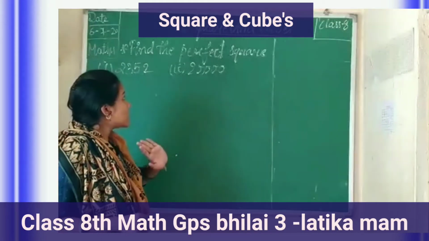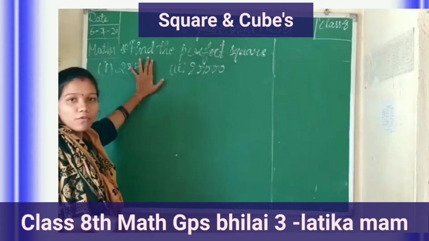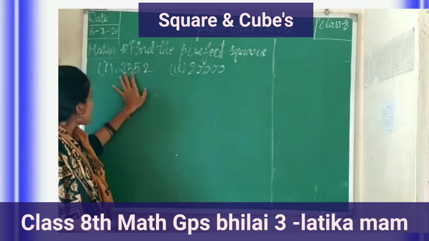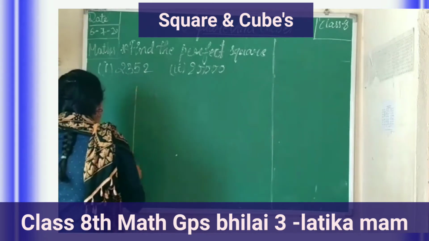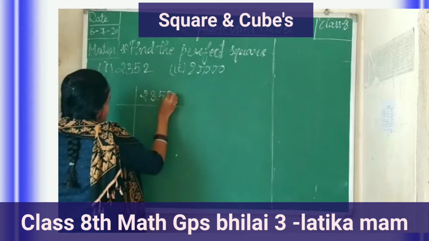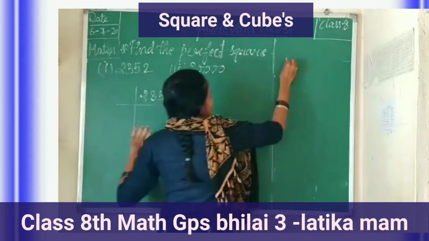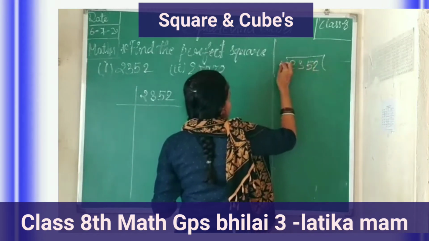For the class 8, first chapter, cubes and squares. First question, find the perfect square. We can take the LCM of 2352. First, take the LCM. You can divide 2352 by 2 as it is an even number.